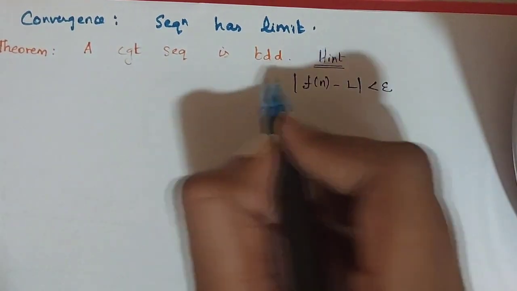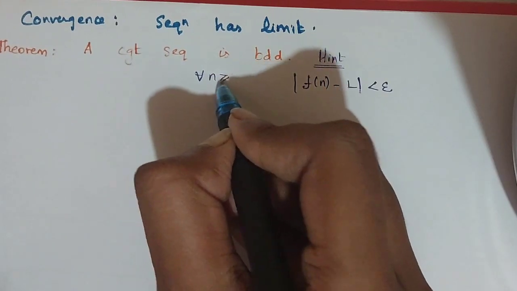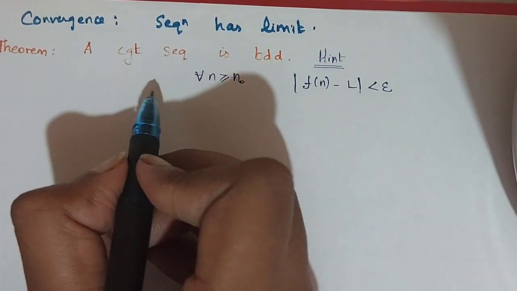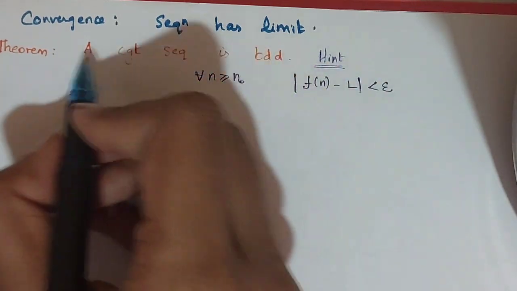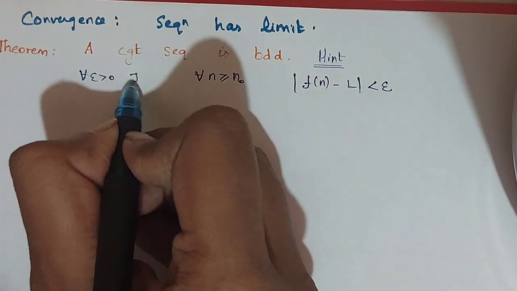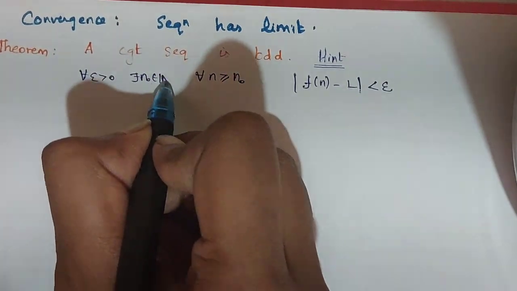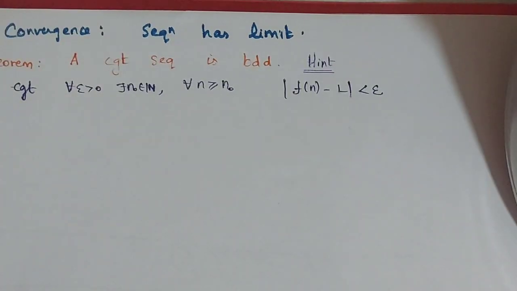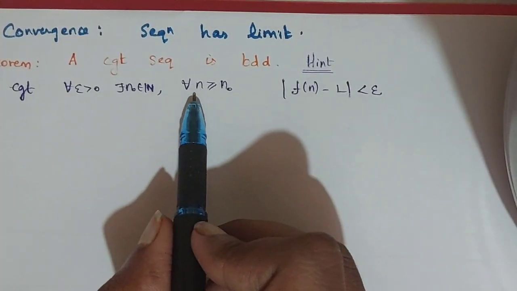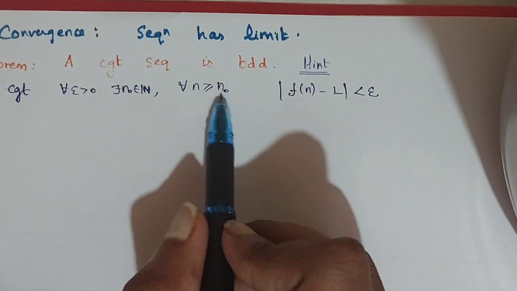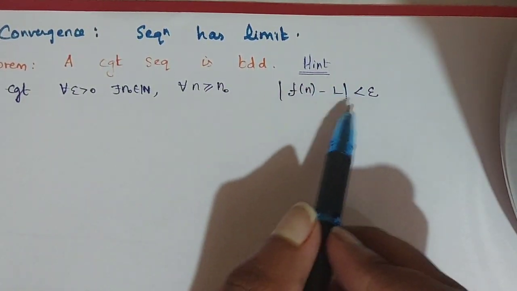for all n greater than or equal to n naught. This is the convergence definition. I can write it fully: for all epsilon greater than 0 there exists n naught in N such that this holds. By using this, I have written it as n greater than or equal to n naught. So after n naught stages, it is bounded.